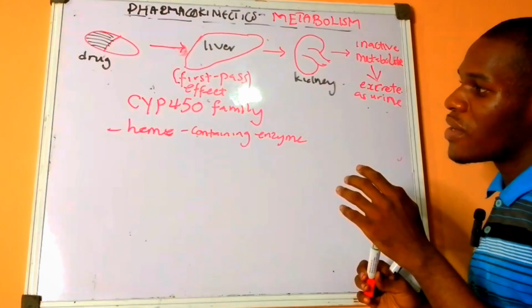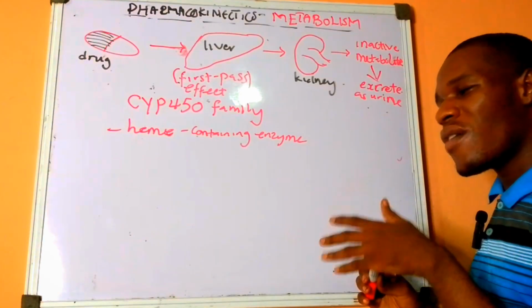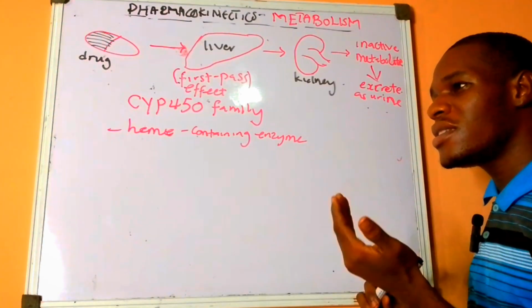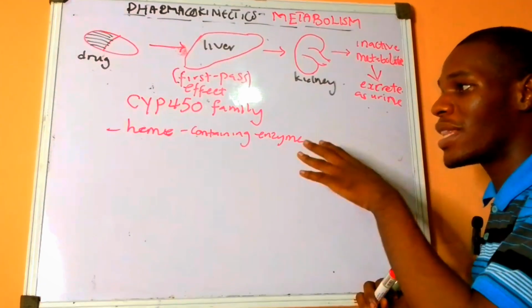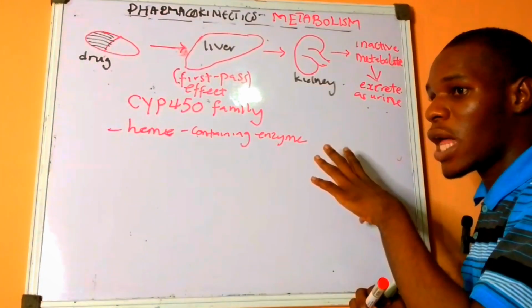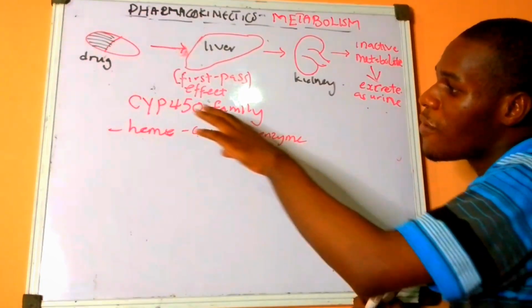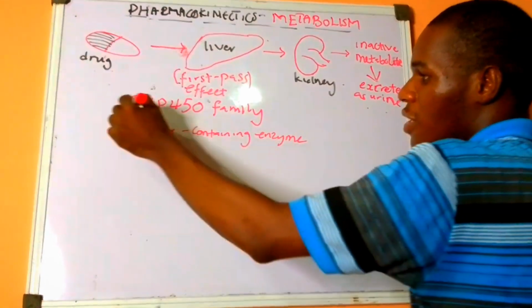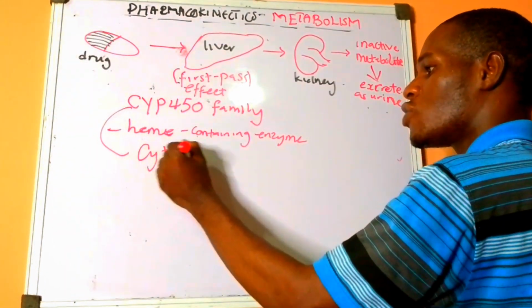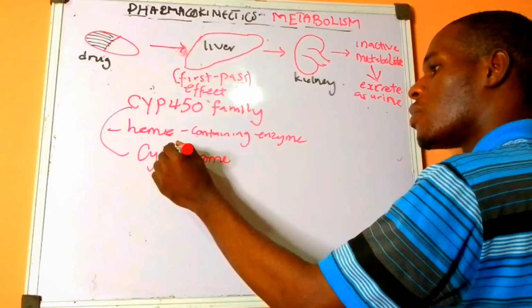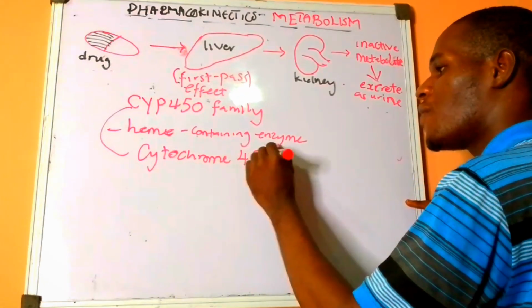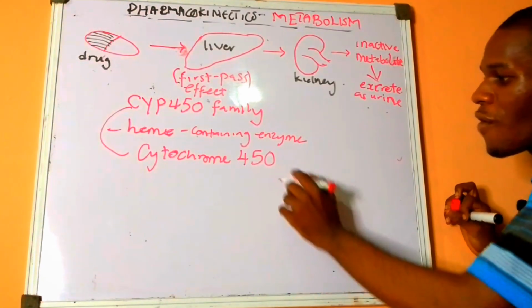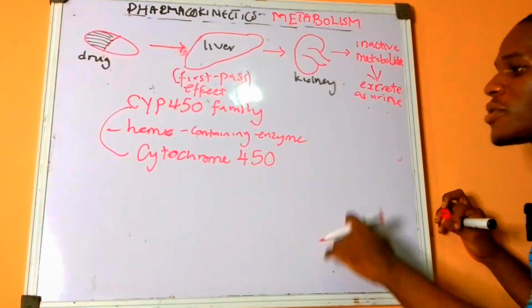We have discovered about 60 different families or so, but there are some that are present and functional in mammals. But this CYP450 family, in full form, cytochrome 450. 450 is the relative molecular mass or so.